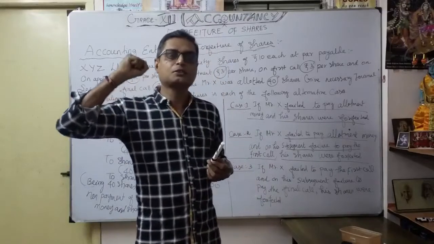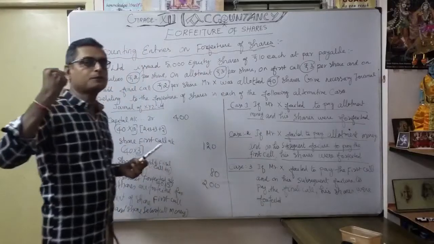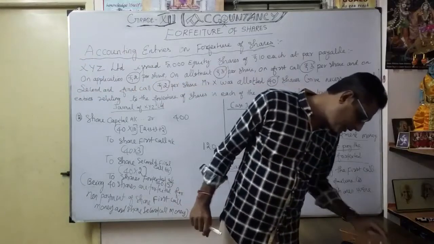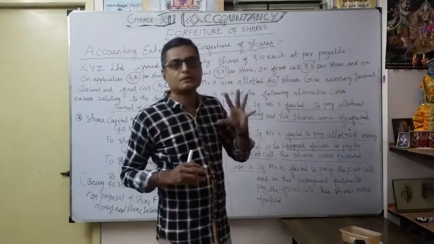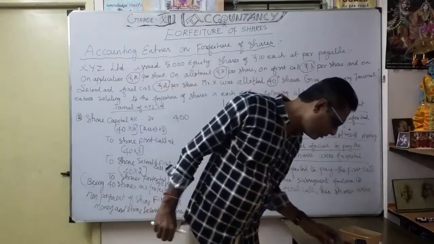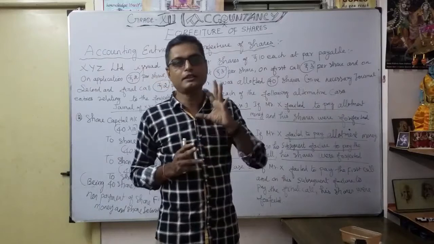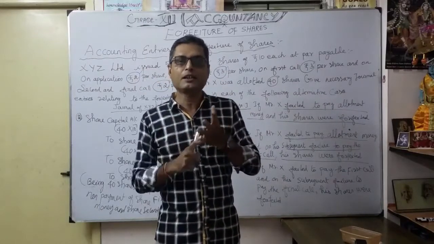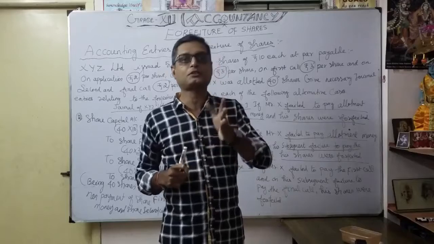Right. So initially, how much share was forfeited? Only 2 rupees, 80 rupees. For application only, forfeited in case number 1. Case number 2, they forfeited only how much? Again 80 rupees, correct, because the company keeps the application money we got, as they failed to pay share allotment and the first call.